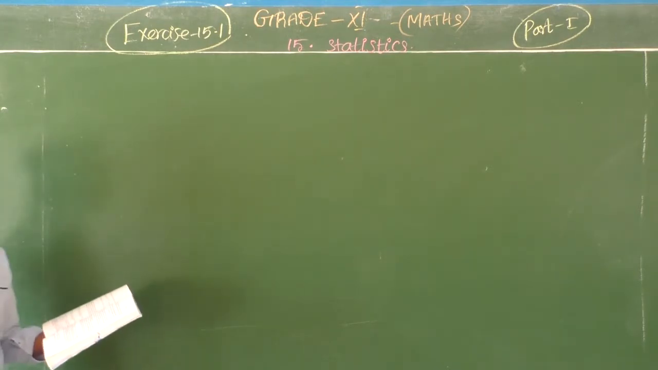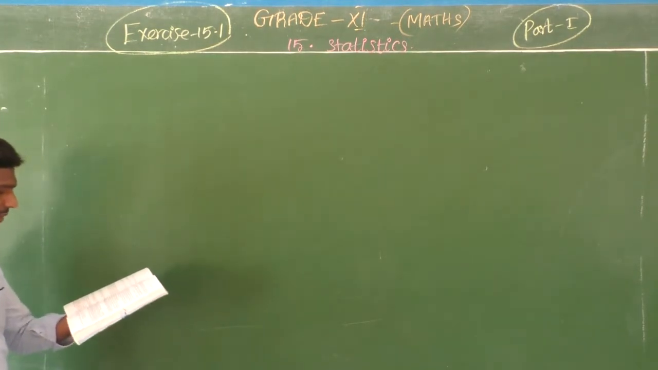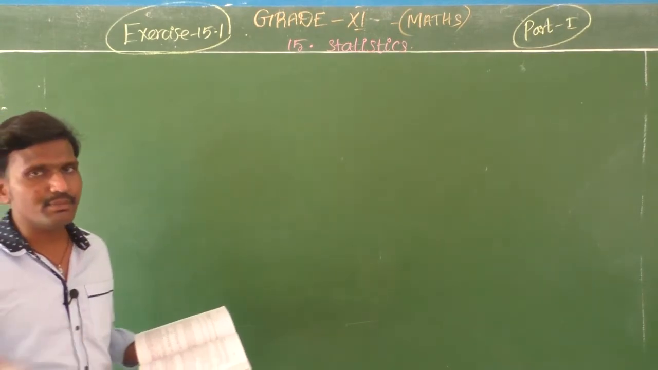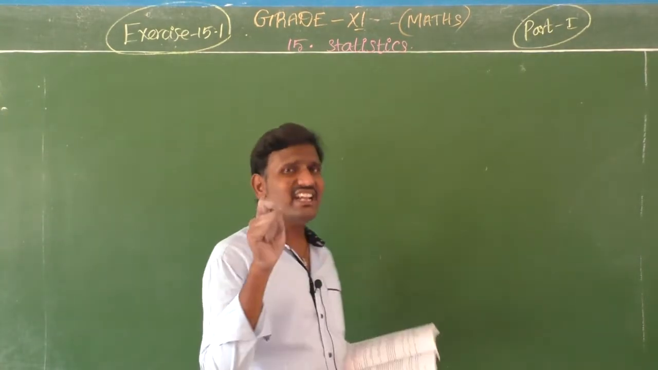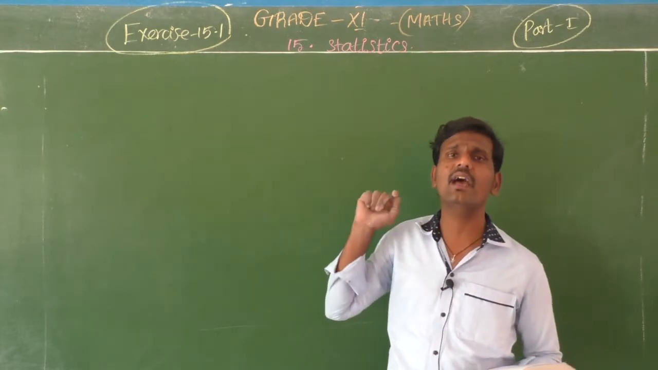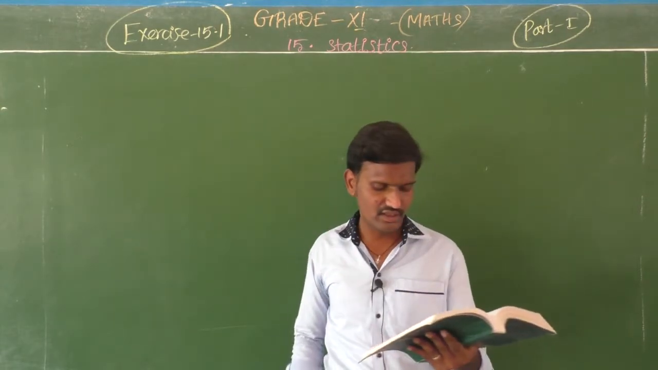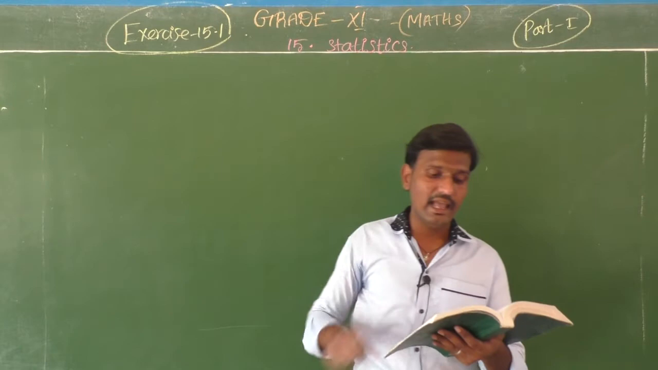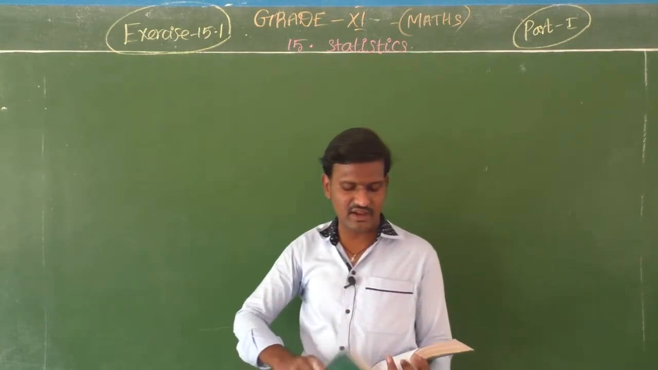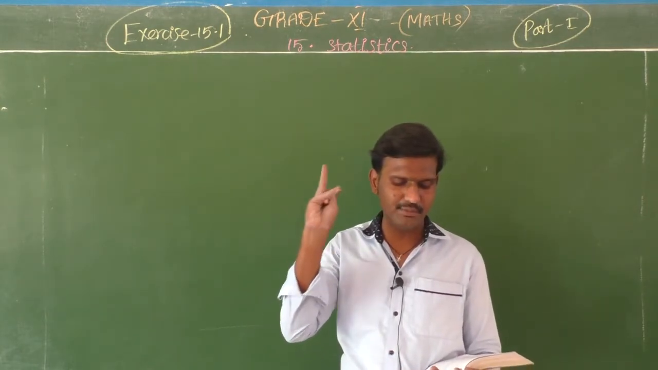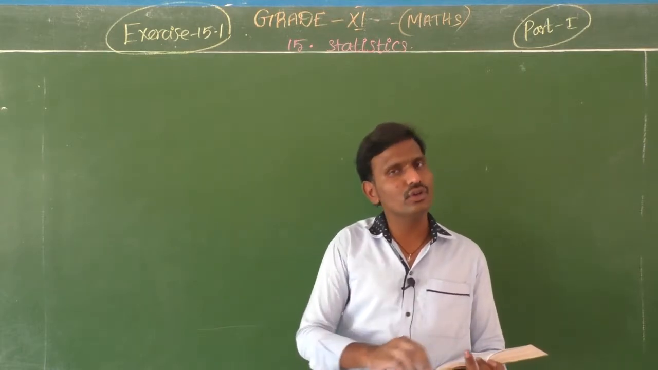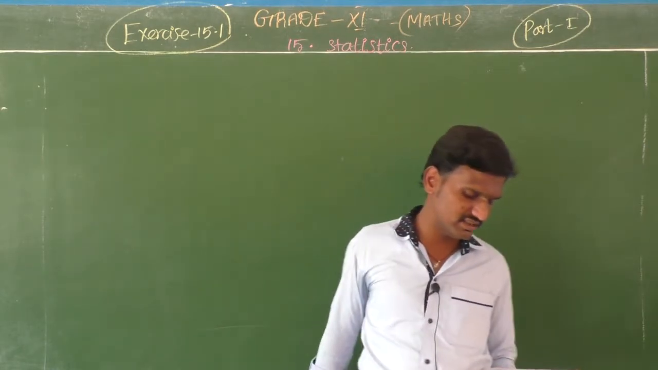So here, the single number we are going to use to describe the variability is known as the measures of dispersion. The measures of dispersion are the range, quartile deviation, mean deviation, and standard deviation. These four things you have in your syllabus.